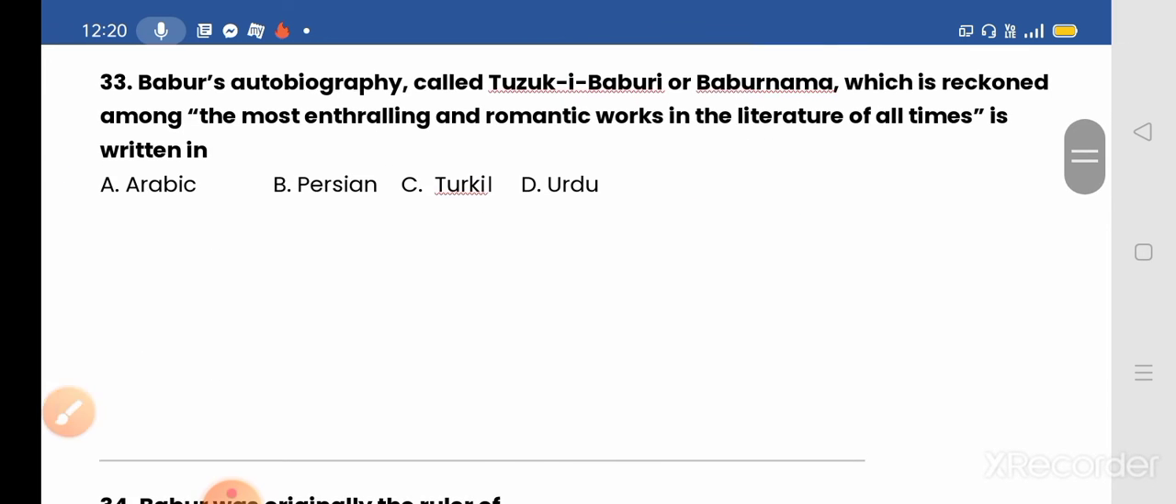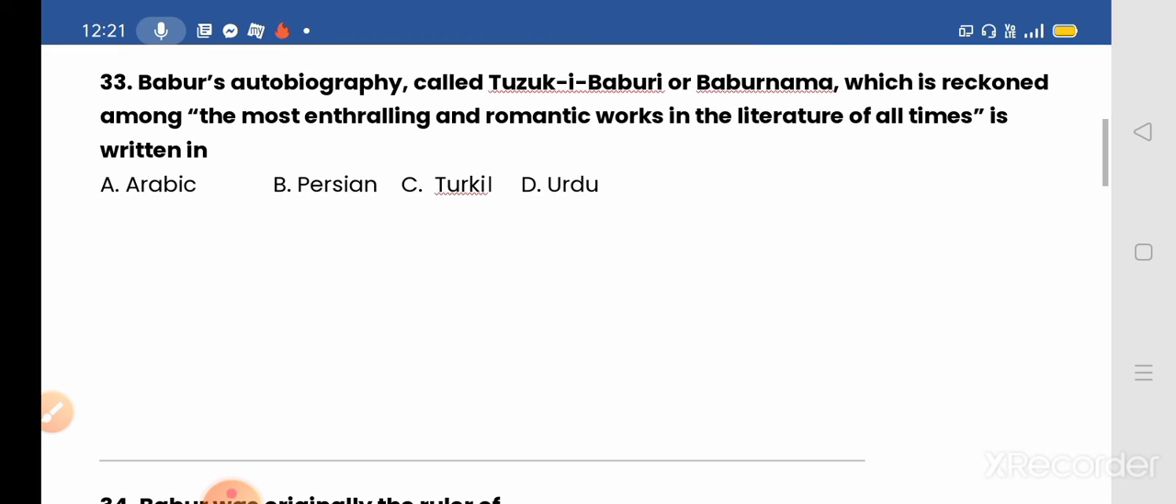question number 33. Babur's autobiography called Tuzuk-i-Baburi, or Baburnama, which is reckoned among the most enthralling and romantic works in the literature of all times, is written in options given: A. Arabic, B. Persian, C. Turkish, and D. Urdu.